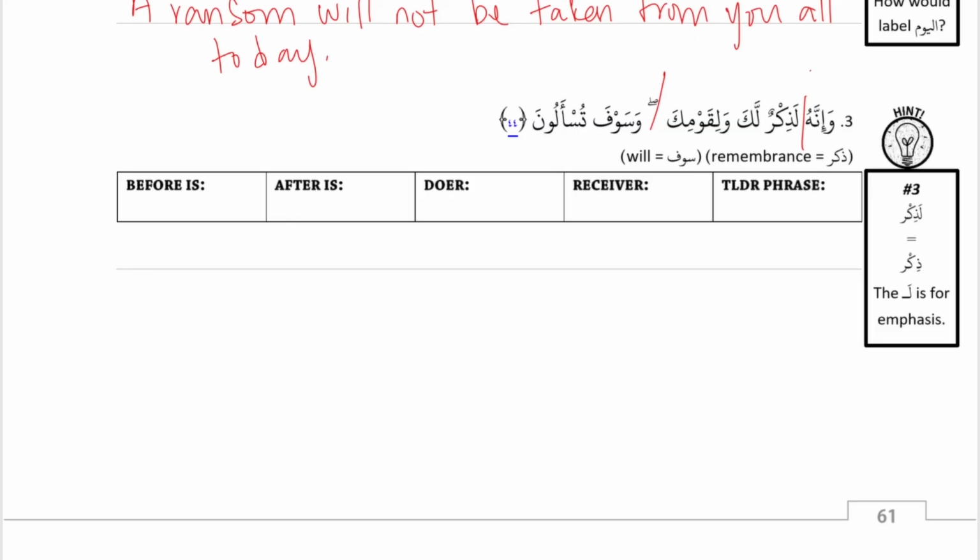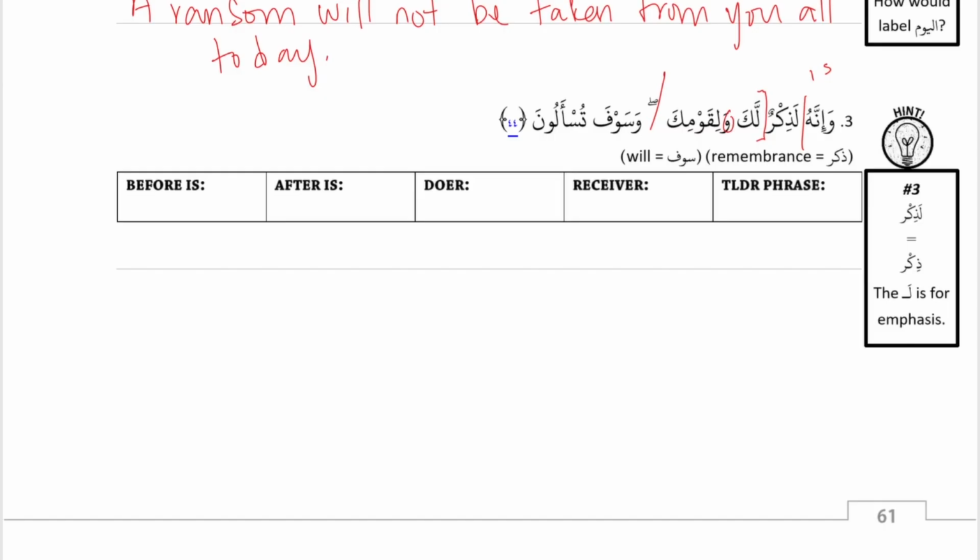La and ka are related because it's TLDR and it's noun. And then wa is connector. Good, wa with a connector. And then li is TLDR. Qawmi is its noun. Qawmi is general. Ka is specific, so that's possessive. Good.